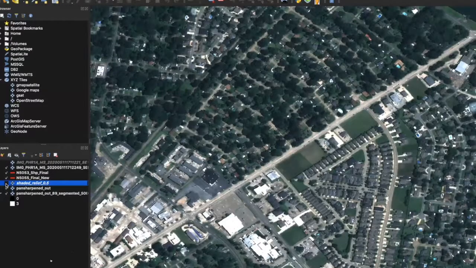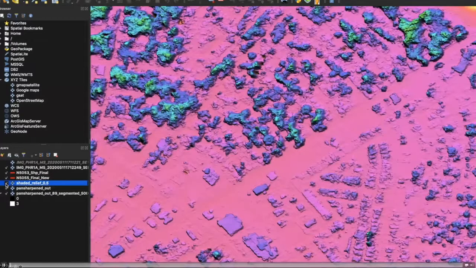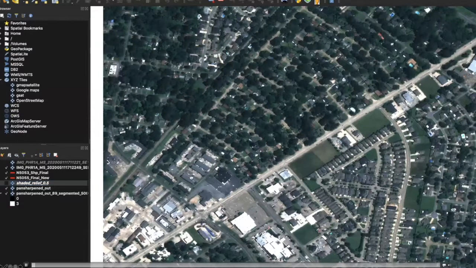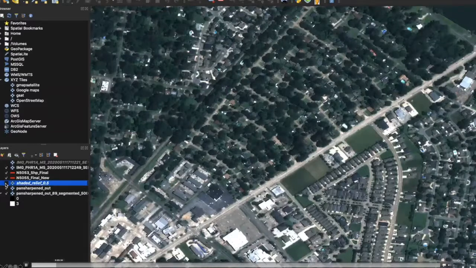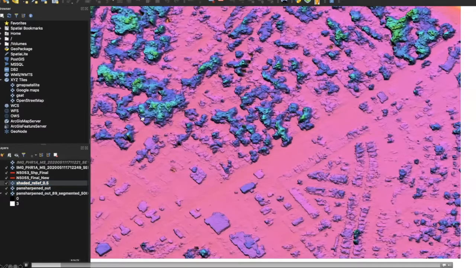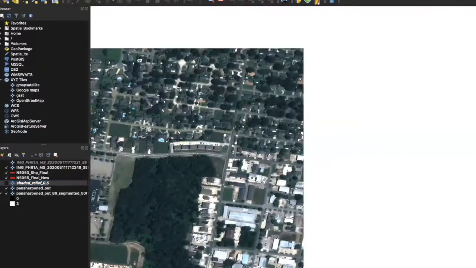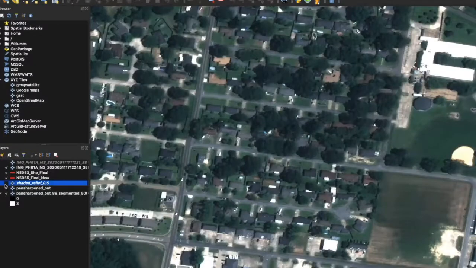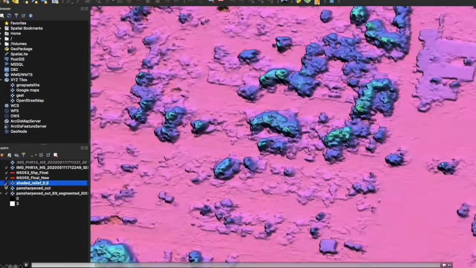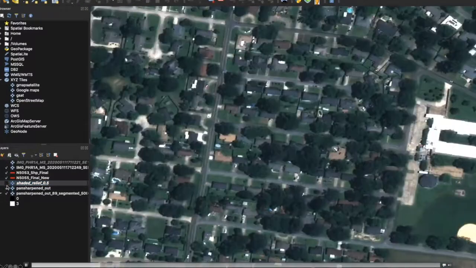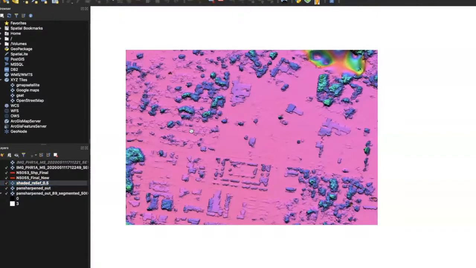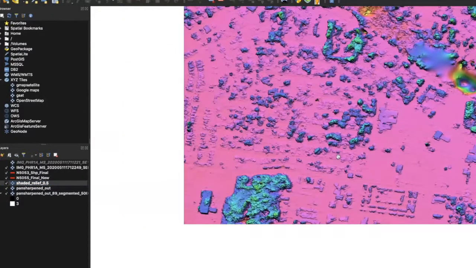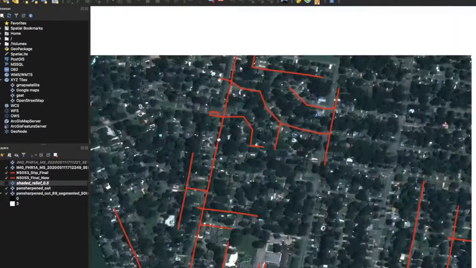Yeah, so this video will show you how the digital elevation model looks and how we are using it. So this is the output of the digital elevation model, in which different colors represent different heights of an object in the world coordinates. So for example, the pink color represents the ground, and the colors other than pink represent different heights in the world coordinate system. The trees are represented by green or blue pixels, and the ground is represented by pink pixels.